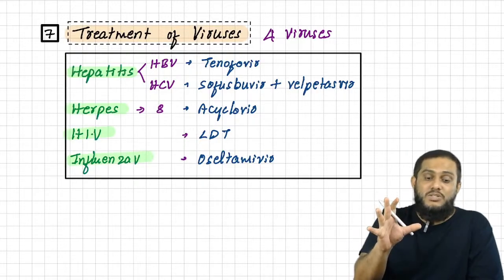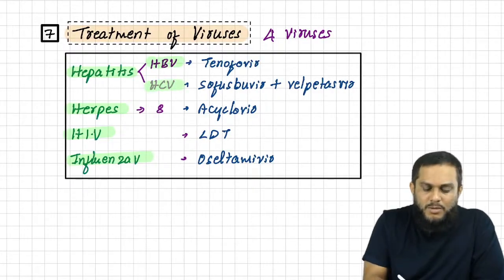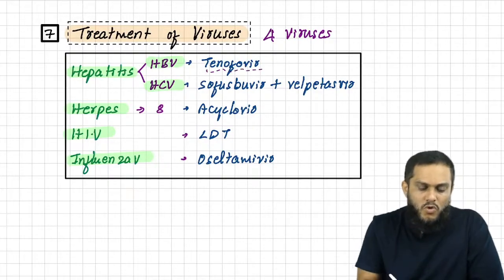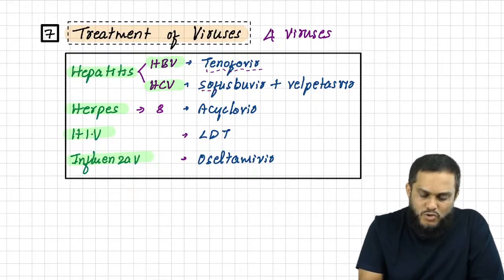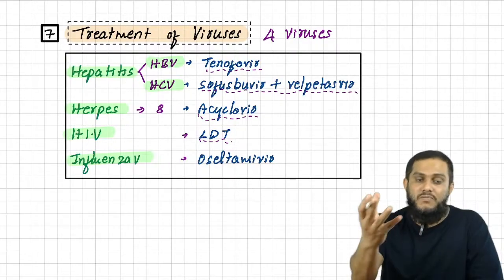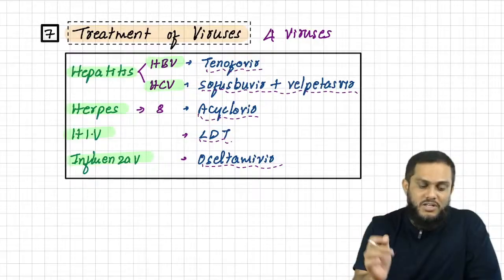You know we have 5 hepatitis viruses, A, B, C, D, E. Out of 5 hepatitis viruses, only hepatitis B and hepatitis C have treatment. Sir, what is the treatment for hepatitis B? Tenofovir. Hepatitis C, sofosbuvir and velpatasvir. Herpes, acyclovir. HIV, you know LDT. LDT means lamivudine, dolutegravir and tenofovir. Influenza virus, oseltamivir.